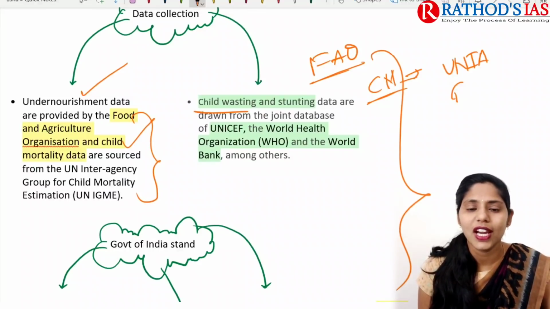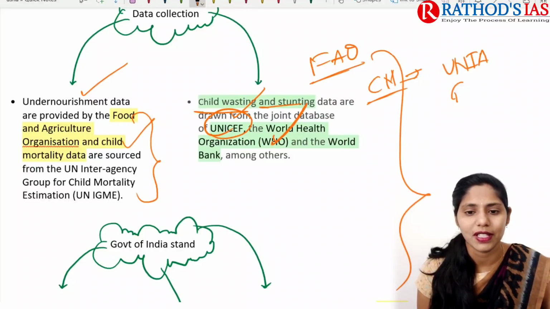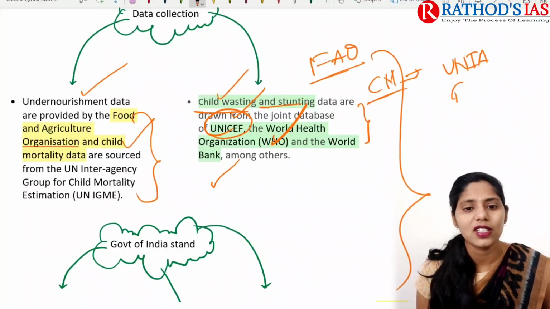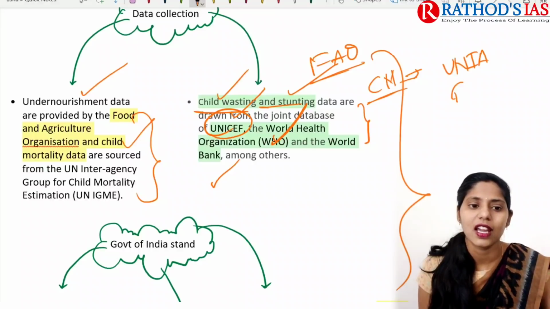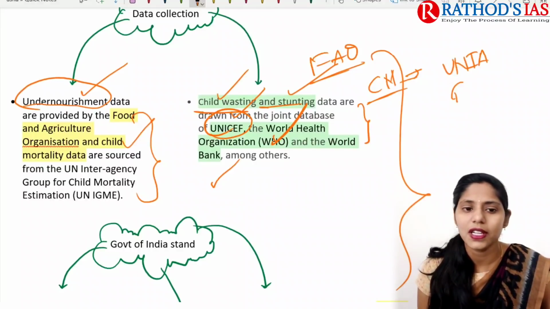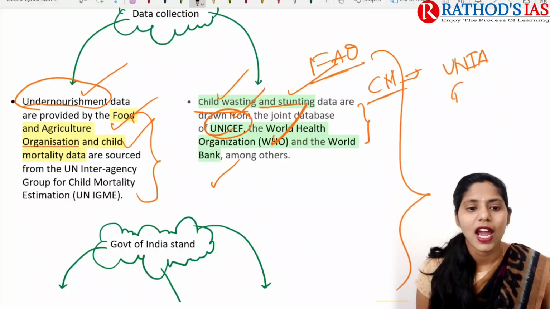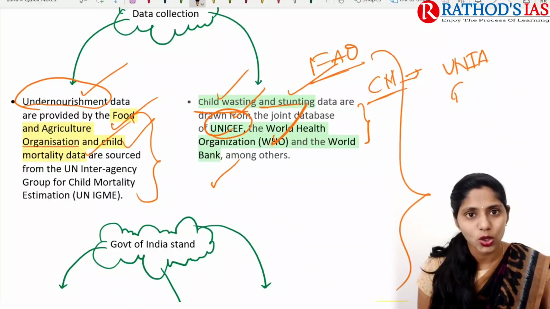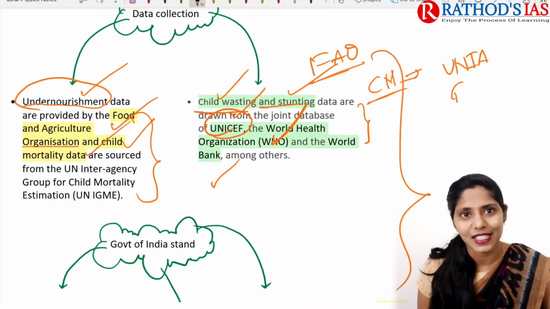Child wasting and stunting data are mainly from the databases of UNICEF, WHO and the World Bank. These are some important databases to get data regarding child wasting and child stunting.